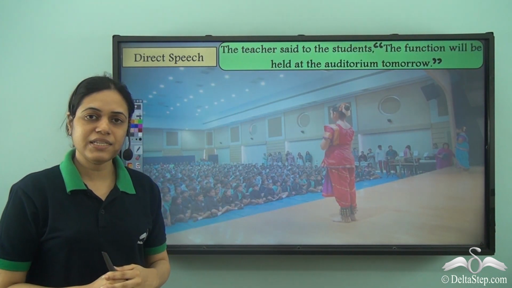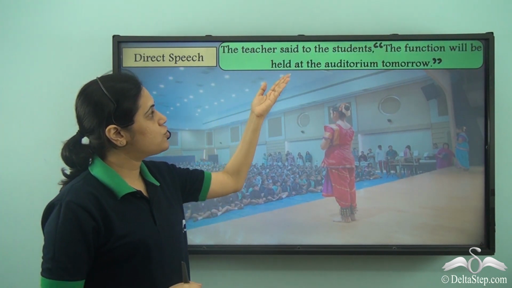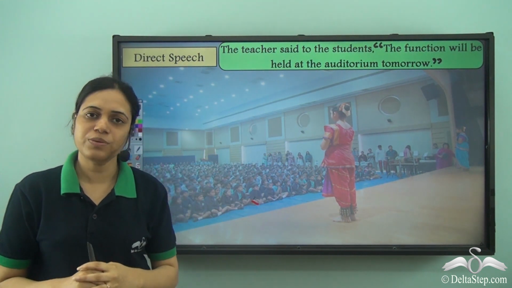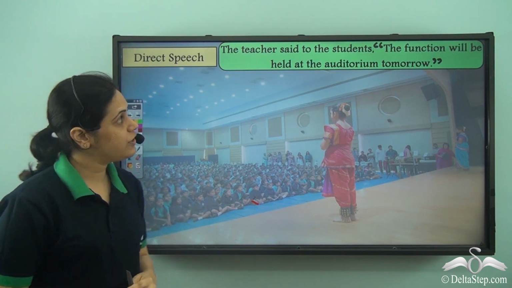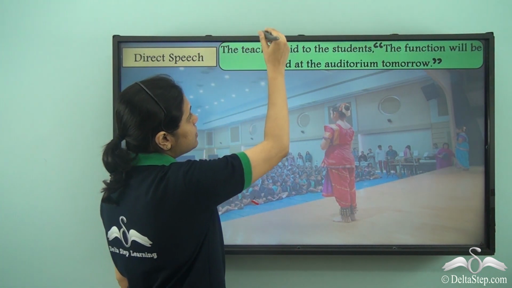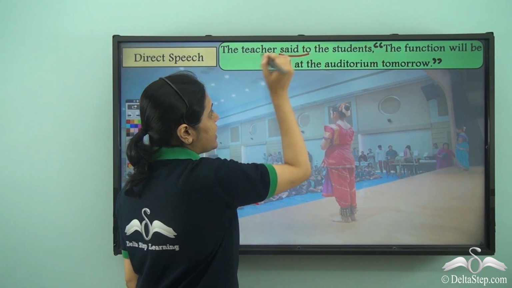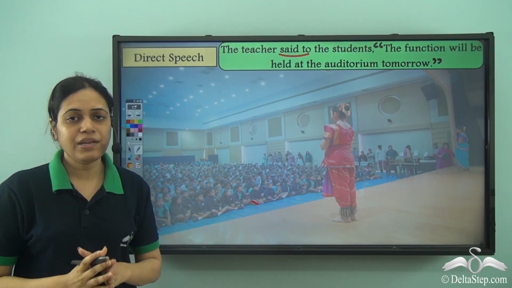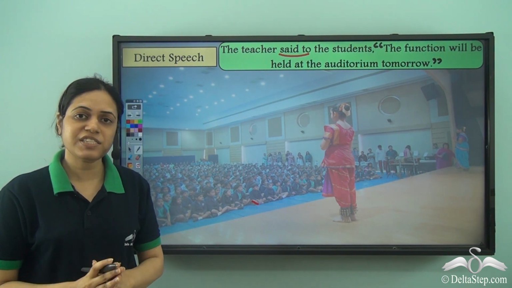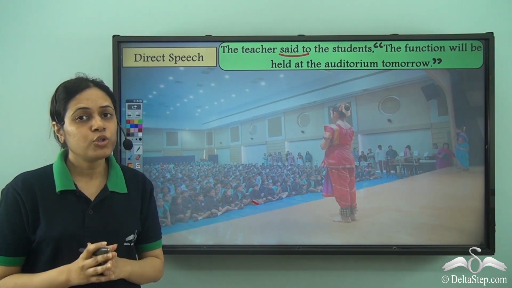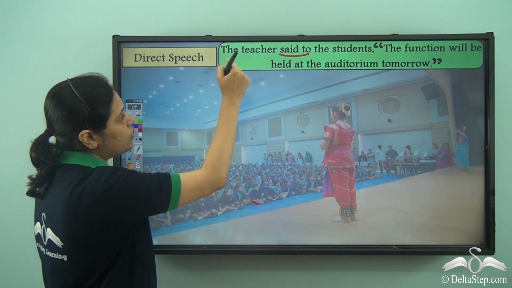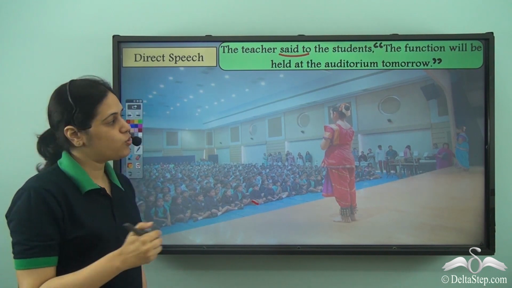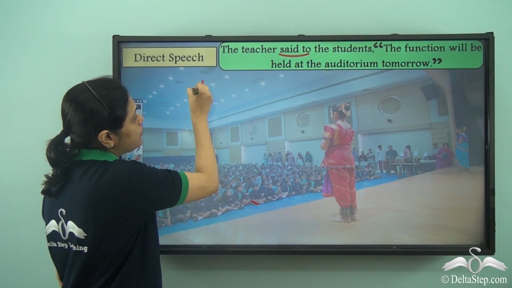Now look at this sentence. The teacher said to the students, "The function will be held at the auditorium tomorrow." So now can you tell me? The teacher said to. Now said is the reporting verb. So what will be there instead of said to in indirect speech? Told. So we know that when I convert from direct to indirect speech, said to becomes told.